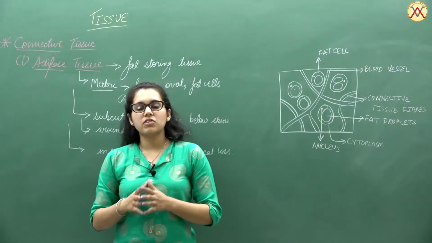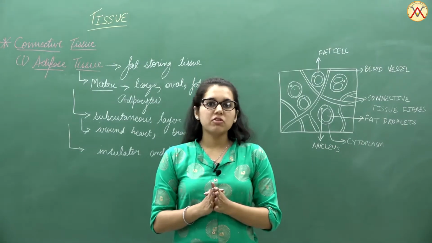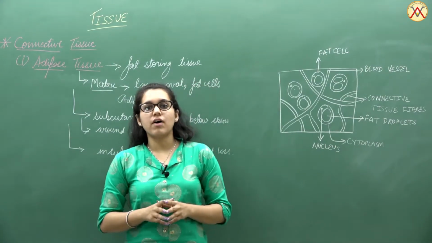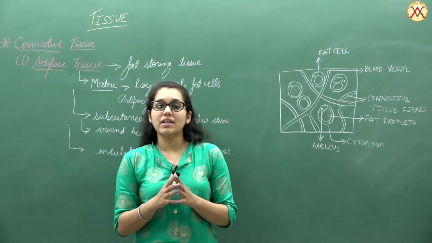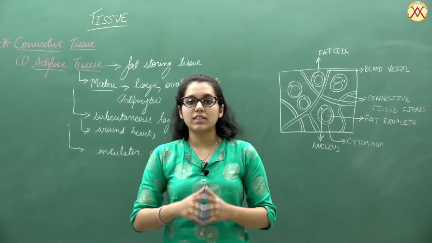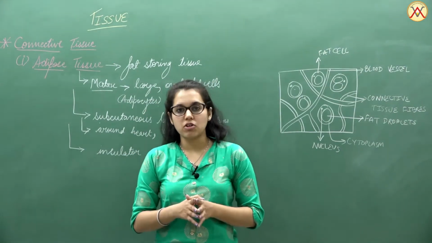Now we'll talk about another type of loose connective tissue, that is the adipose tissue. Adipose tissue is mainly known for storing fat in the body, and because of that, the matrix of this adipose tissue contains specific cells known as adipocytes, which have a large vacuole so that they can store a large amount of fat in it.